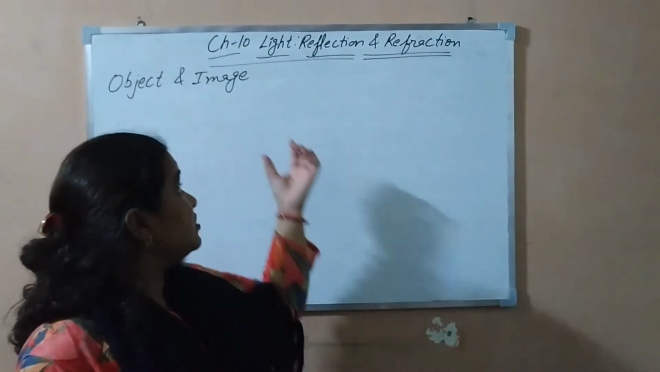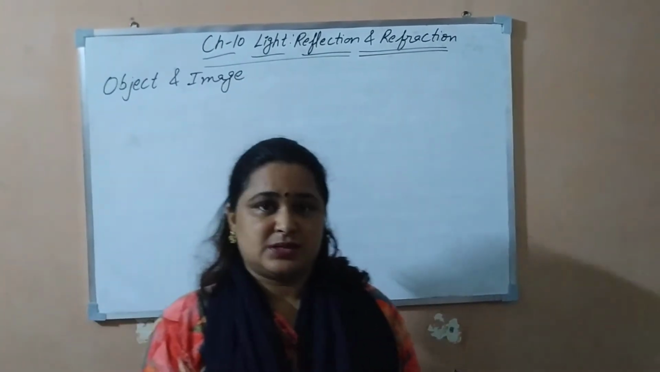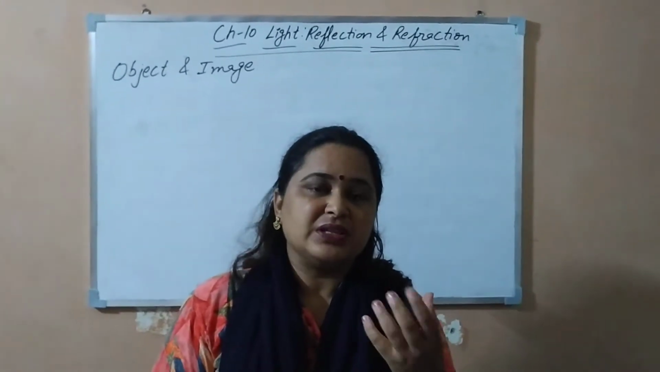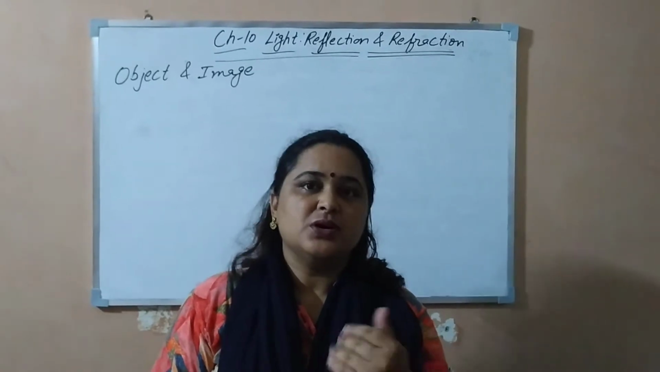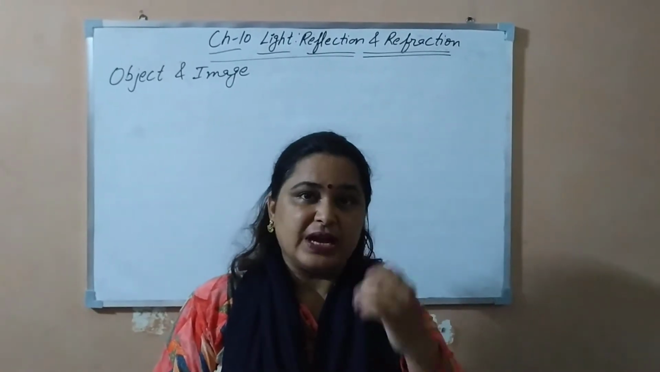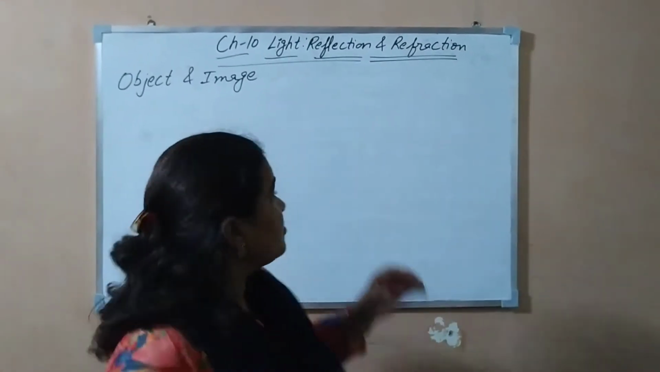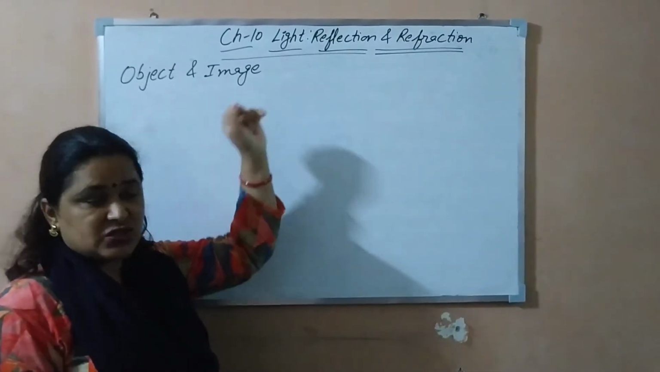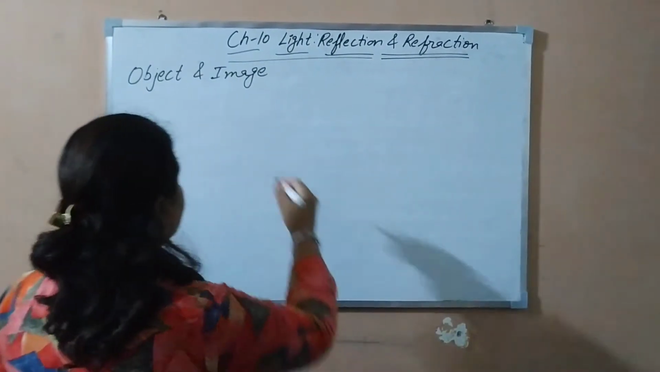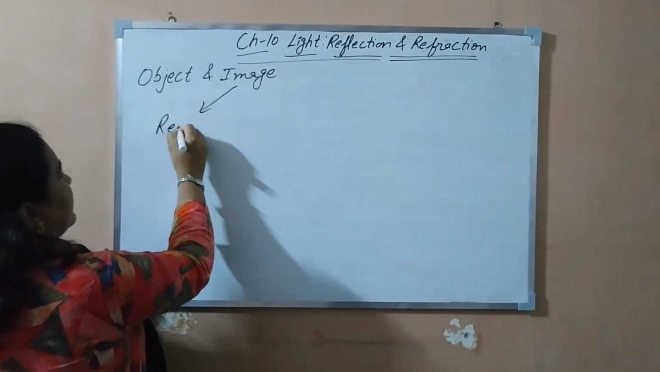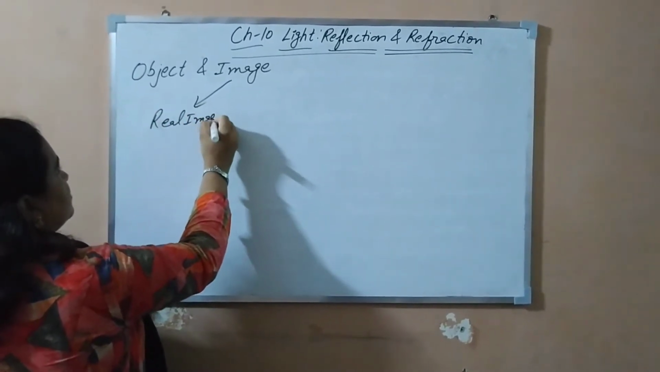And what is an image? An image is an optical appearance produced whenever the light gets reflected from a mirror. So images are of two types: real image and virtual image.